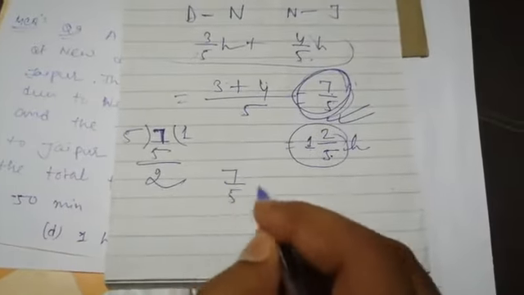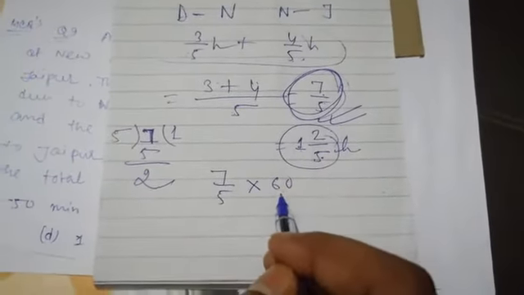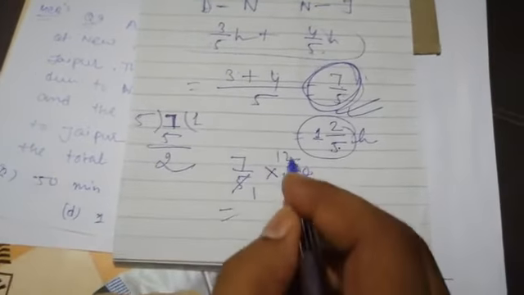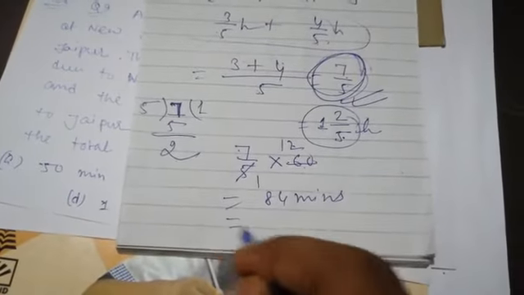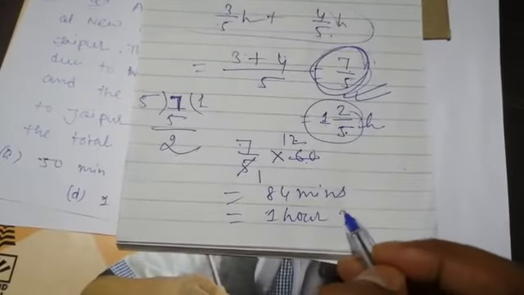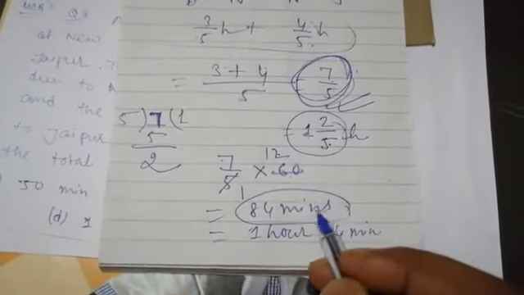So convert into minutes. How do we convert? See here, 7/5 hour is equal, multiply by 60. 1 hour is equal to how many minutes? 60 minutes. That's why we'll multiply by 60. So 5 ones are 5, 5 twelves are 60. So 12 sevens are 84. 84 minutes is equal to how many hours? If I convert, then 1 hour 24 minutes. 1 hour 24 minutes.